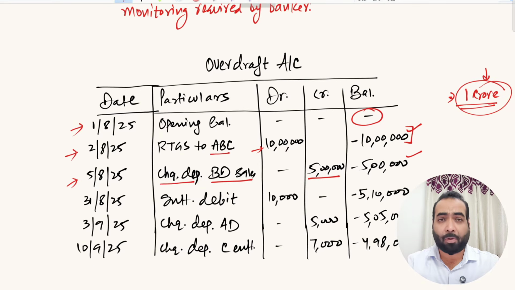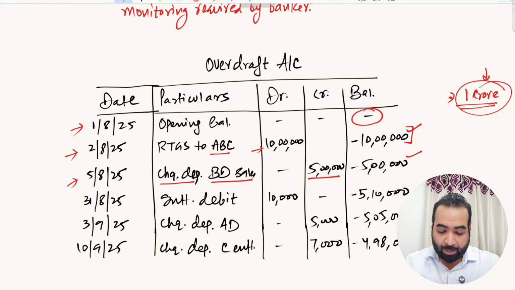So the transactions of your business with respect to your payments to suppliers, payments for your expenses, collections from your sales shall have to be routed through your overdraft account only. That is the main principle behind operations of this account. If you don't operate your regular business transactions of payments and deposits in this account, then the account conduct will be poor in the eyes of the bank, and you may be charged penal interest for that also, right?